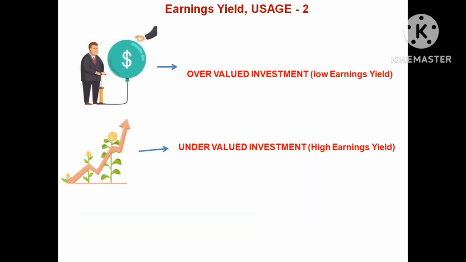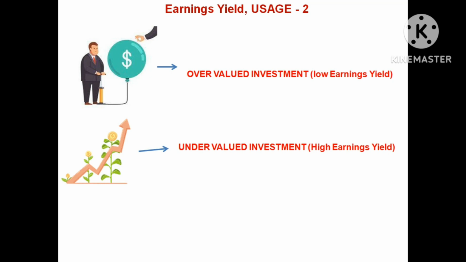And coming to the next usage, if the earnings yield is low, it indicates that the stock price is very high, that means the investment we made is overvalued, or the stock price is at a very high level. If the earnings yield is high, that means the earnings per share is more or the stock value is relatively low.